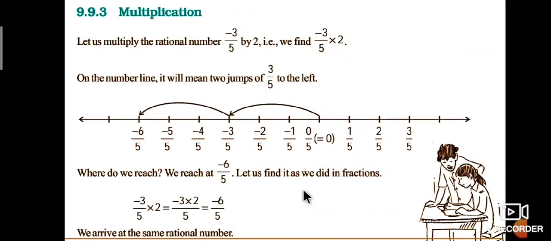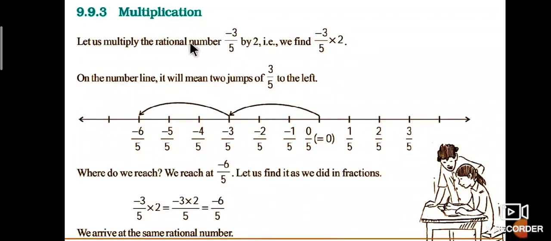Next, subtraction is done in the same way as addition. Only subtract the numerators when the denominators are equal. First make the denominators equal, and then do the subtraction.